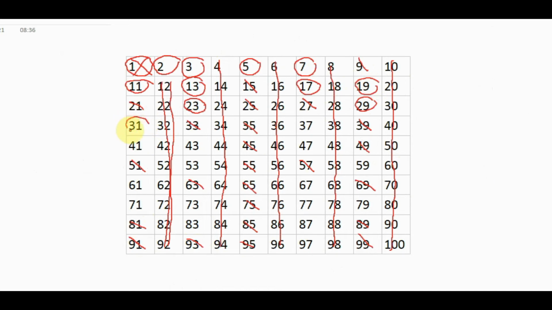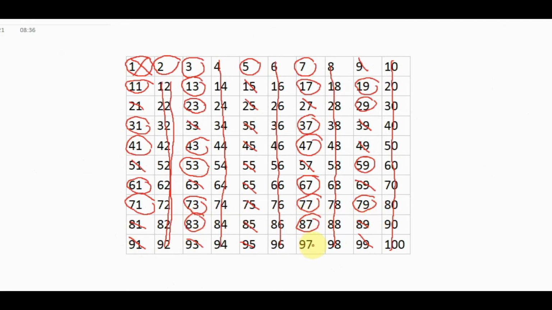So 31, 37, 41, 43, 47, 53, 59, 61, 67, 71, 73, 77, 79, 83, 87, 97. Then we can check how many prime numbers there are from 1 to 10.